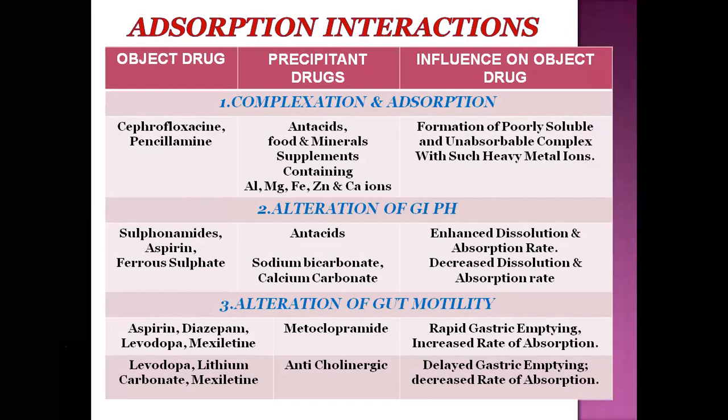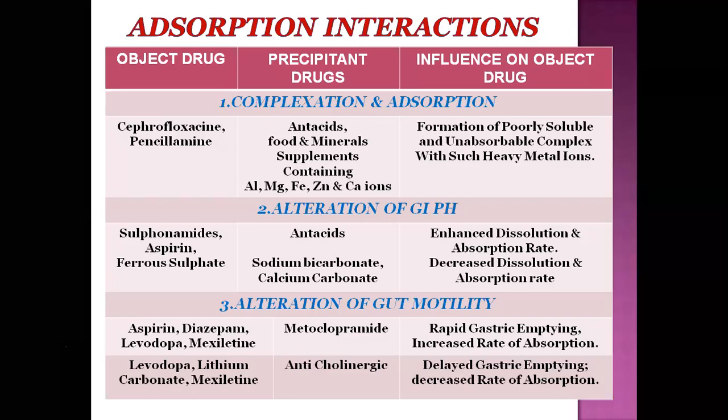After the mechanisms of absorption interactions, there are some examples in this category. Through their mechanisms, we see the object drugs, the precipitant drugs, and their overall influence on object drugs or main drugs.